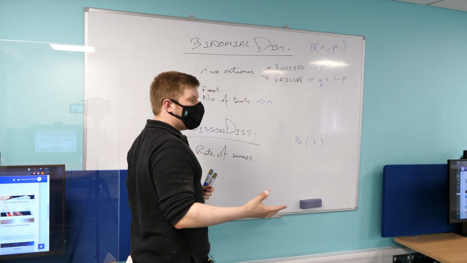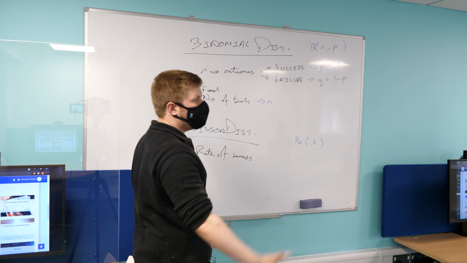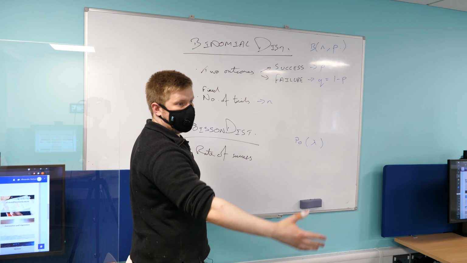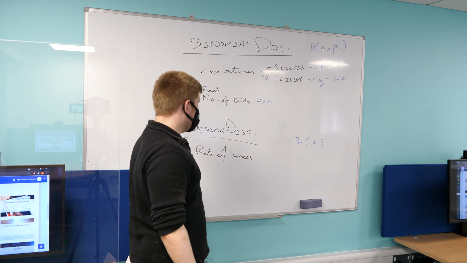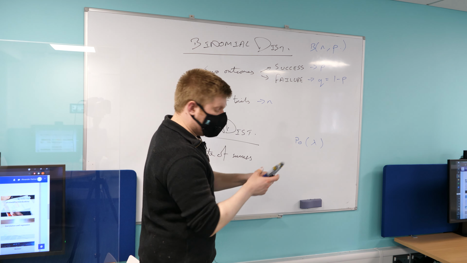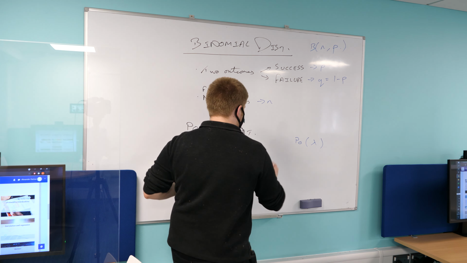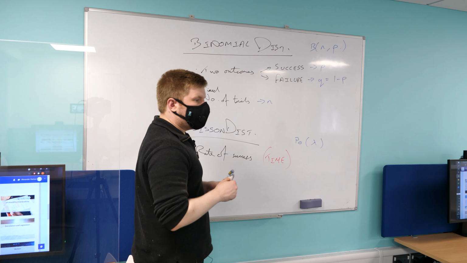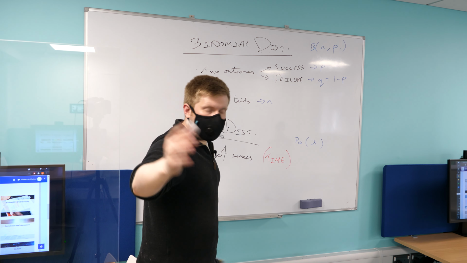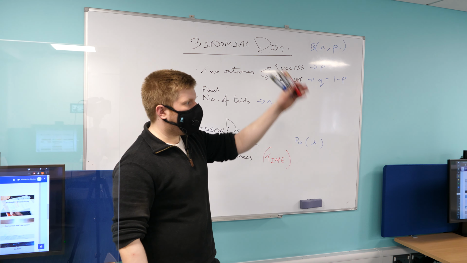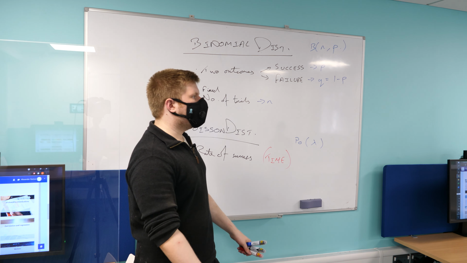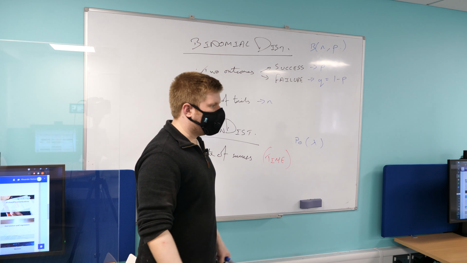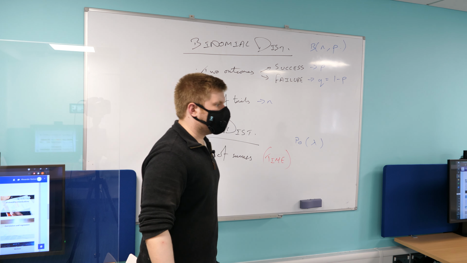If I'm just talking about a rate of success, for example, the number of people that walk through that door in the next hour is 6, that can be modeled using a Poisson distribution because it's a rate of success. The crucial thing here is that you're nearly always going to be given a time frame. So the number of people walking through that door in the next 5 minutes, or the number of heartbeats in the next minute, or the number of people that tweet about Donald Trump in the next day. It's always got a time in there, rather than number of tries.